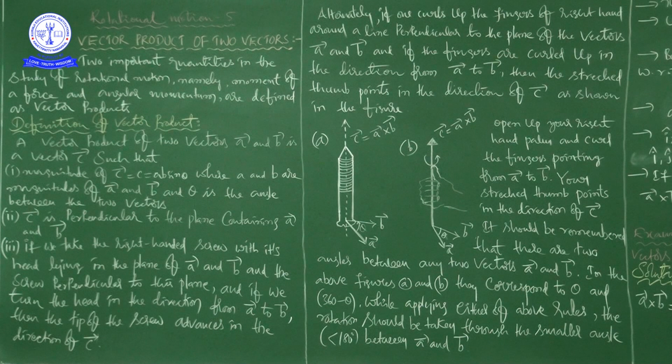So in this class our concentration is on the vector product of two vectors. Obviously, in one physics chapter, suppose you take the rotational motion chapter, we get some new physical quantities. For example, in the previous chapter, work, power, energy, we got new physical quantities like work, energy and power. Similarly, in every chapter you may get new physical quantities. A physical quantity is nothing but a quantity which can be measured physically. This is the definition I told you in the chapter of units and measurements.